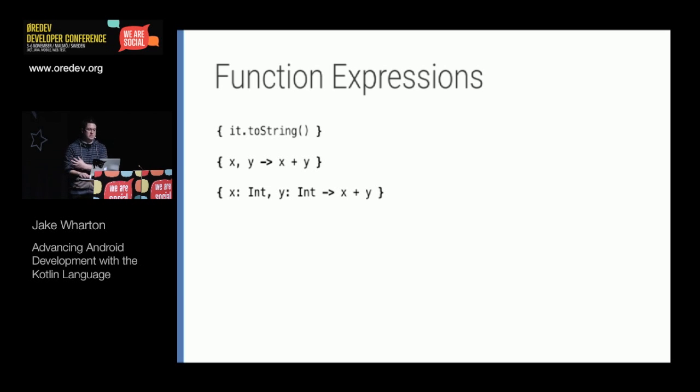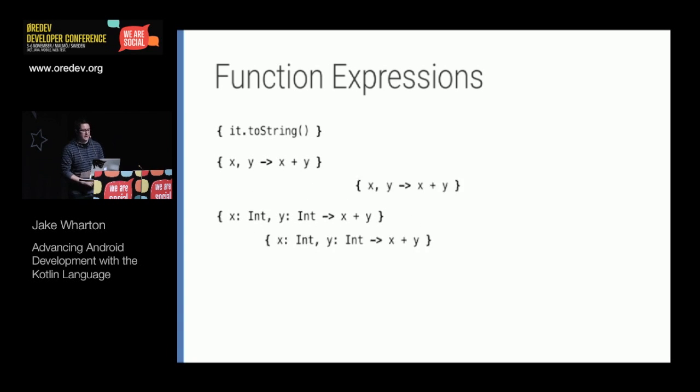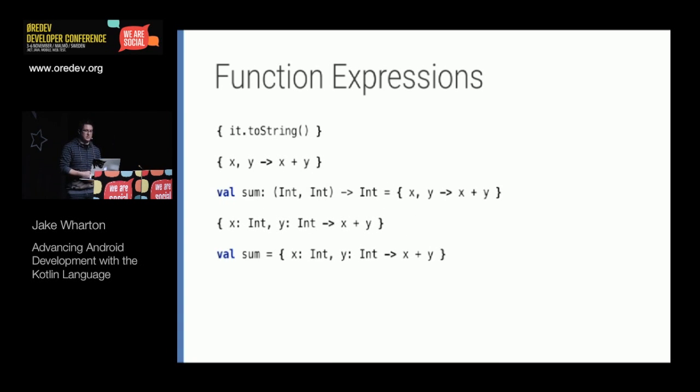But if we need to declare explicit types, we would do the same, placing it after the argument name. And then to store these in fields, you can see that in the second example the type is declared on the field itself, which means that the function expression doesn't need to include any type information. And then down at the bottom, the type information is included in the function expression itself, so we don't need to include it in the variable declaration.